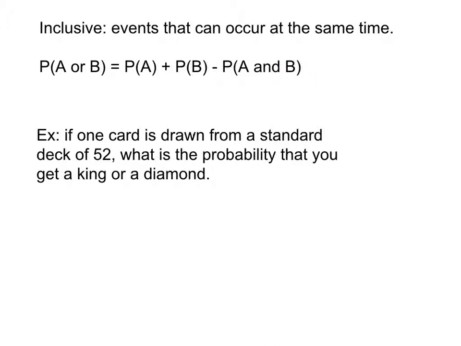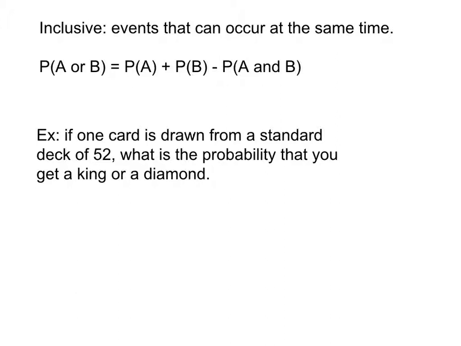The reason we have to do that is because if the two events can occur at the same time, then when I count all the ways that the first event can happen, plus all the ways that the second event can happen, I'm double counting the ones that happen together. And so then I have to just subtract away those ones that happen together, so I make sure that everything is only counted once. And this example here is a nice example to show how that works.